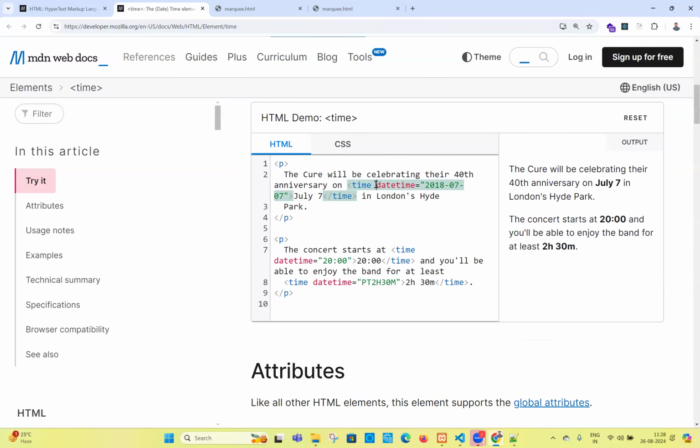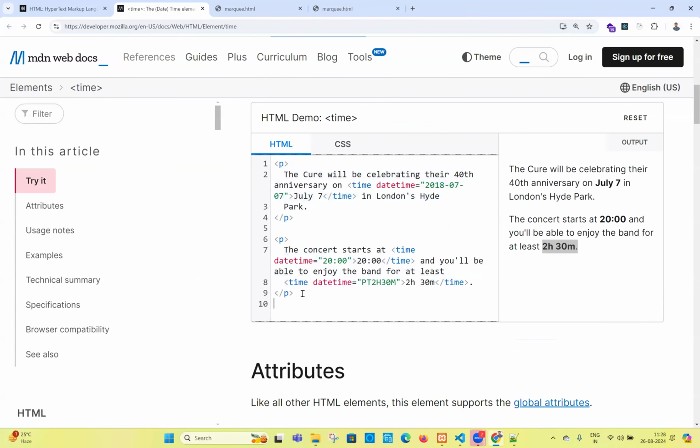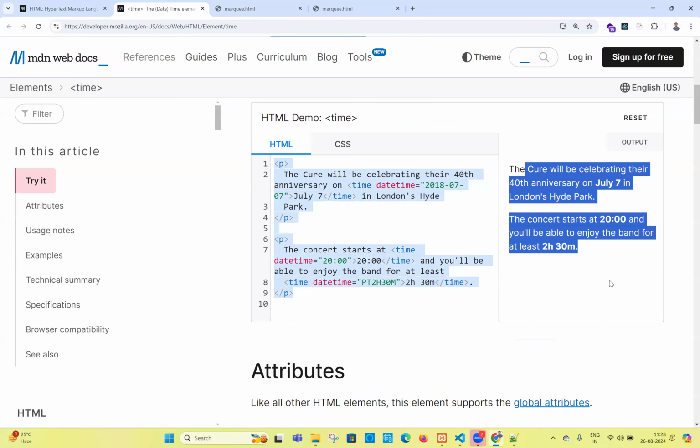Maybe if we write this, I don't know what it is going to do. Can you see here a paragraph tag is there? Let me copy both the paragraph tags. Maybe it is highlighting somewhat bolder here. Copy the same thing, let's go there and paste here. If you don't know, guys, very simple thing: just copy the code, click on the tag, copy the code, paste there, and observe. Otherwise, you can see the output here also, whatever the output is.